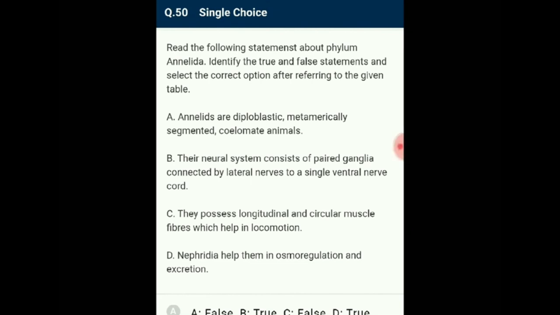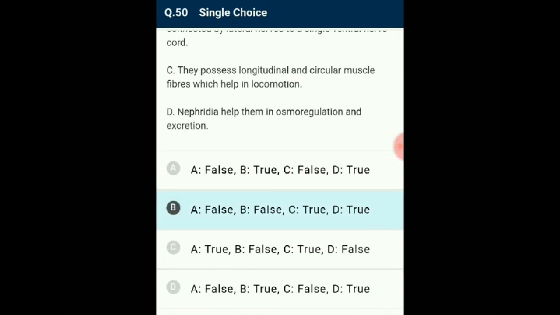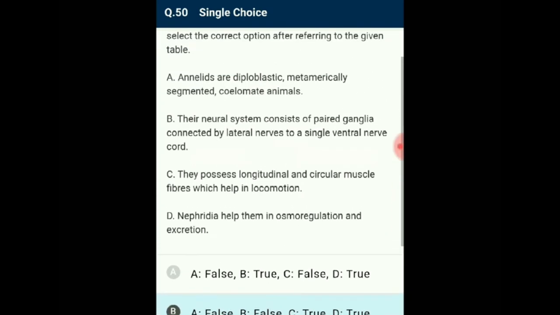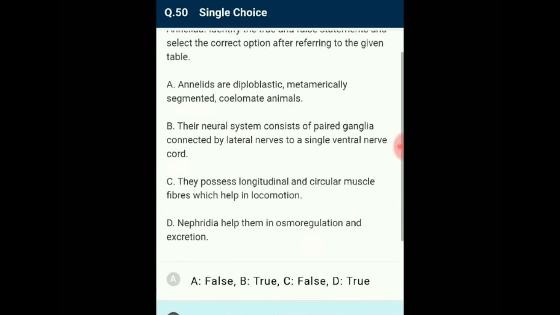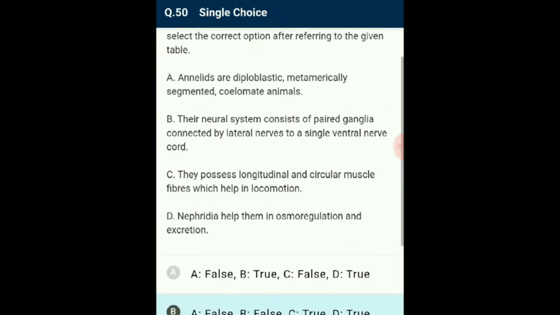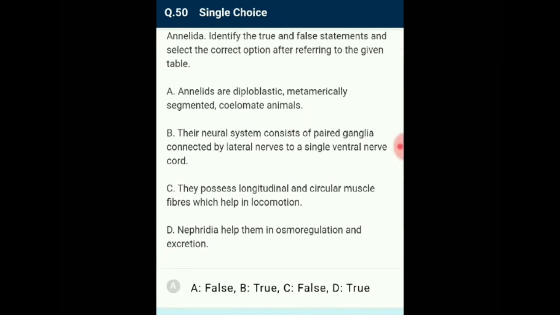So the answer for this question is: statement A is false, B is also false, C is true, D is true. So out of 4 statements, the first 2 statements are false, and the next 2 statements are correct.